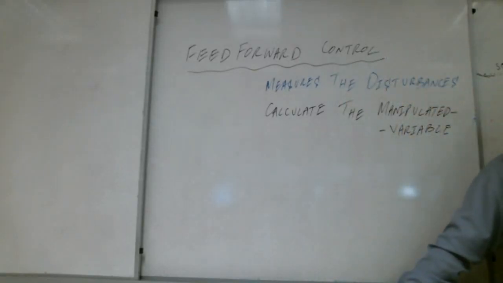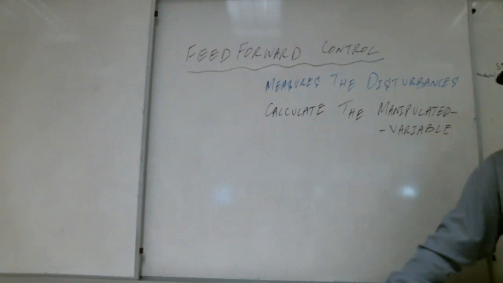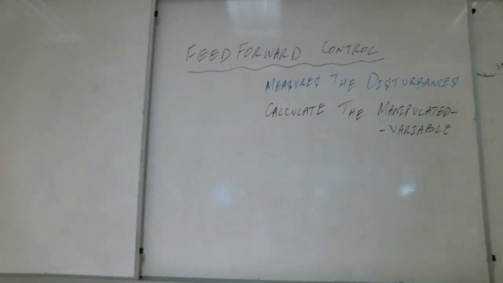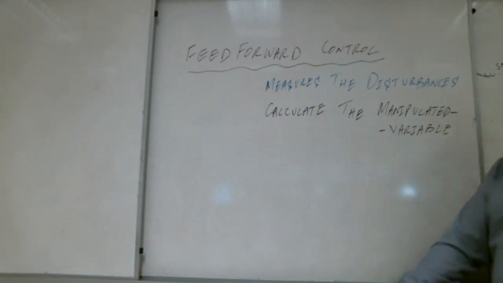Manipulated variable means the output of the controller. So it measures the disturbance beforehand. All the possible disturbances known until today, we calculate their outputs. Whatever output is required for those disturbances, we calculate and put in the system. And now the system is theoretically error free, disturbance free.